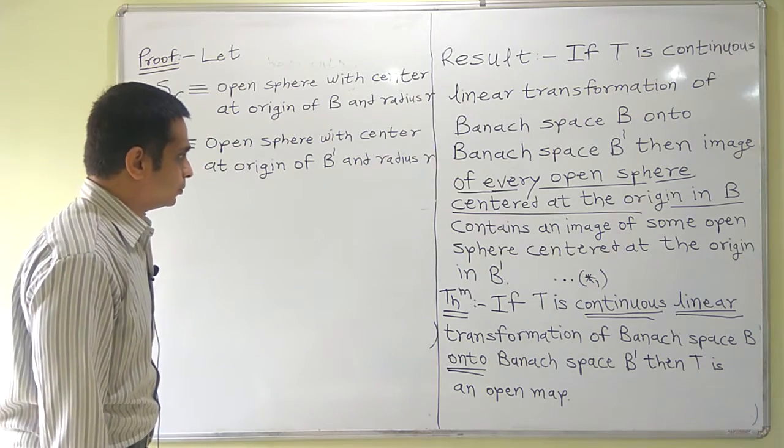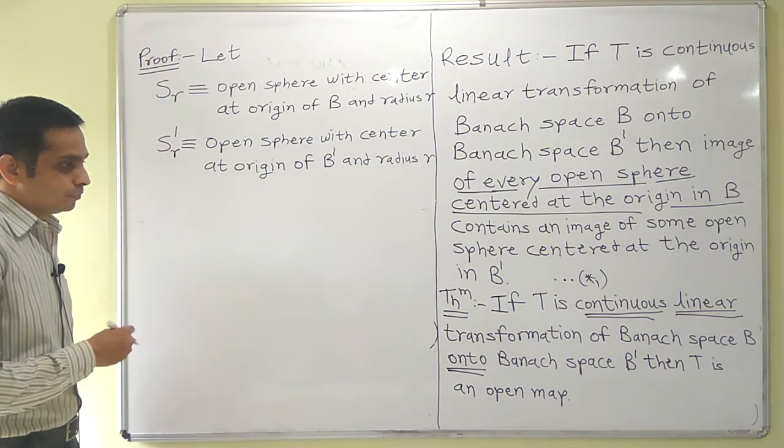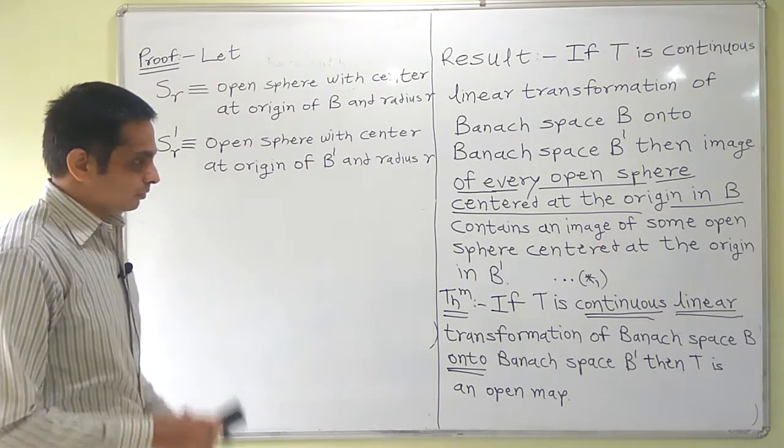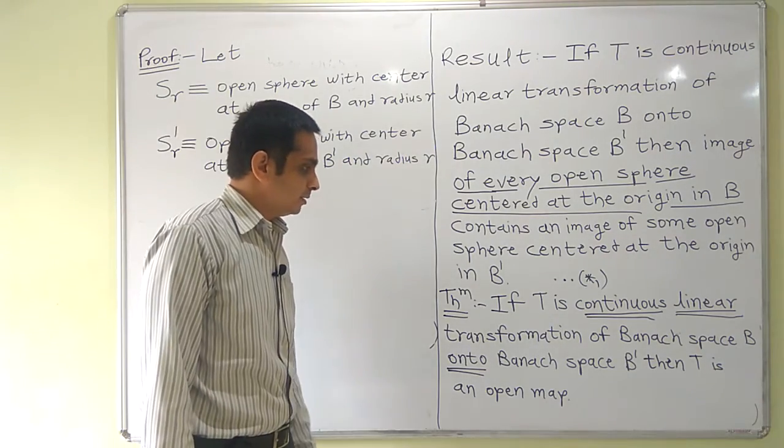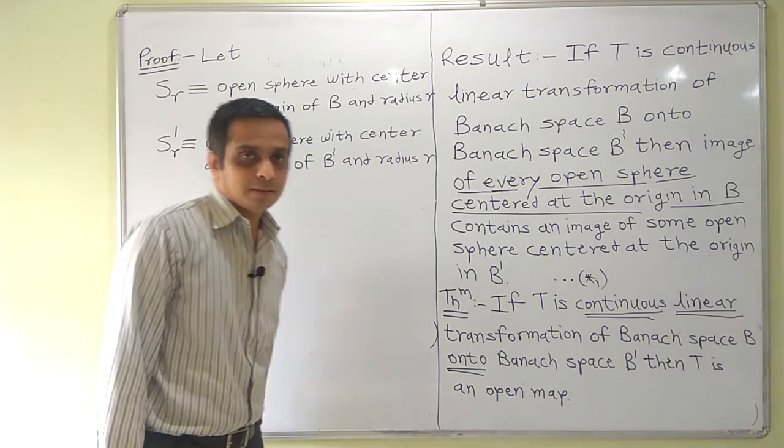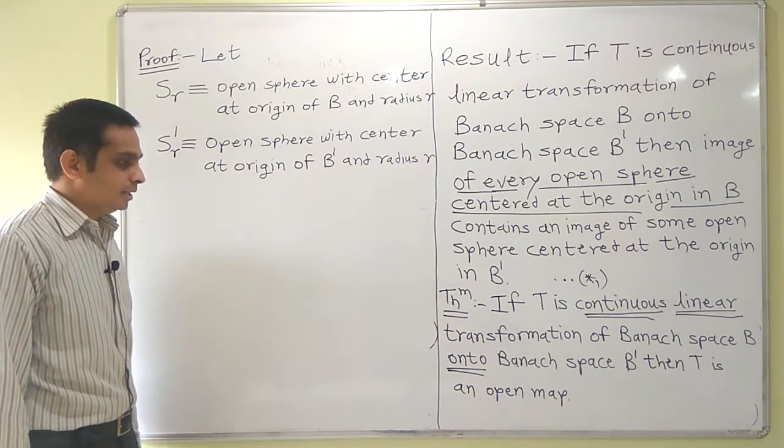So in order to prove this, we have to prove that the image of every open subset of B is open under T.